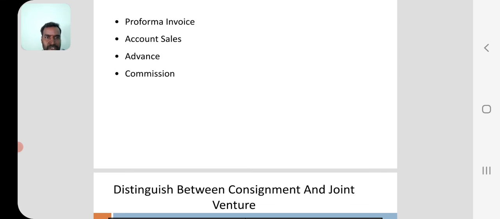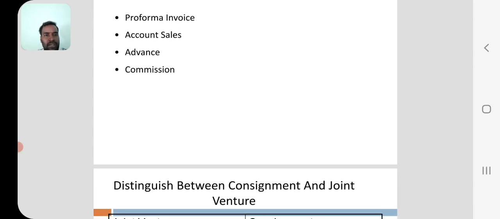Along with the goods, he sends the pro forma invoice. Account sales: whatever sales are done by the consignee, the consignee prepares a statement and sends it to the consignor. It is called an account sales.